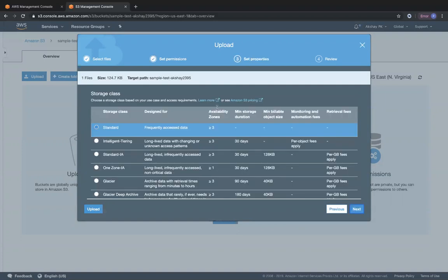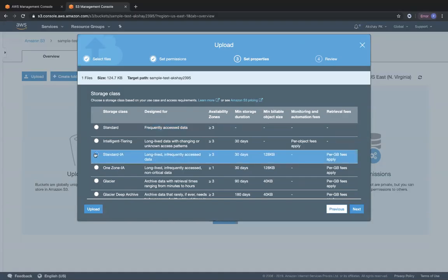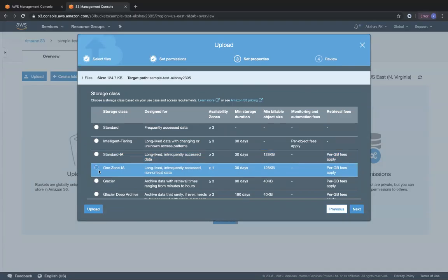The second one is that I can also set properties, which is very important because this is where the storage classes come into play. I can choose to have this object in a different storage class. If I think I'm going to access this resume only once a month or once in 2 months and so on, I'll go with Standard IA. But then I'll think, I don't want to pay that much for Standard IA, so let me use One Zone IA. Even if my resume is deleted or that availability zone is down, I'll be able to upload it back again. So that's what I can think to myself.